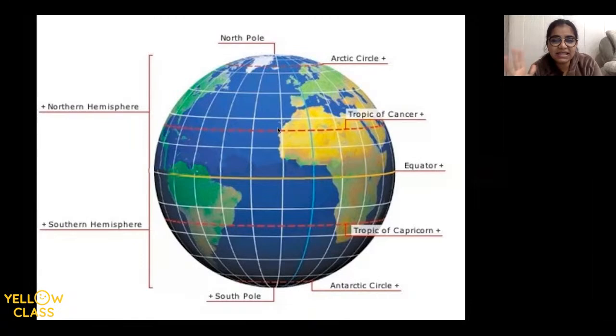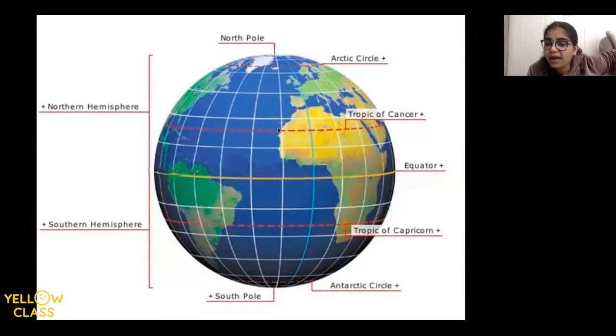Now, basically there are 5 important parallels that we need to remember. The first important parallel we know is equator. Okay, kids? Everyone show me thumbs up. So the first important parallel that we learned is equator. Now, the second and the third important, we will see right above and right below the equator. Do we see these red dotted lines?